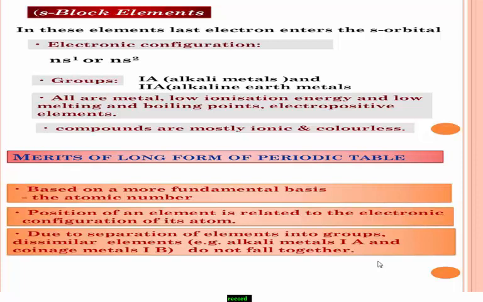The position of an element is related to the electronic configuration of its atom. Due to the separation of elements into groups, dissimilar elements do not fall together.